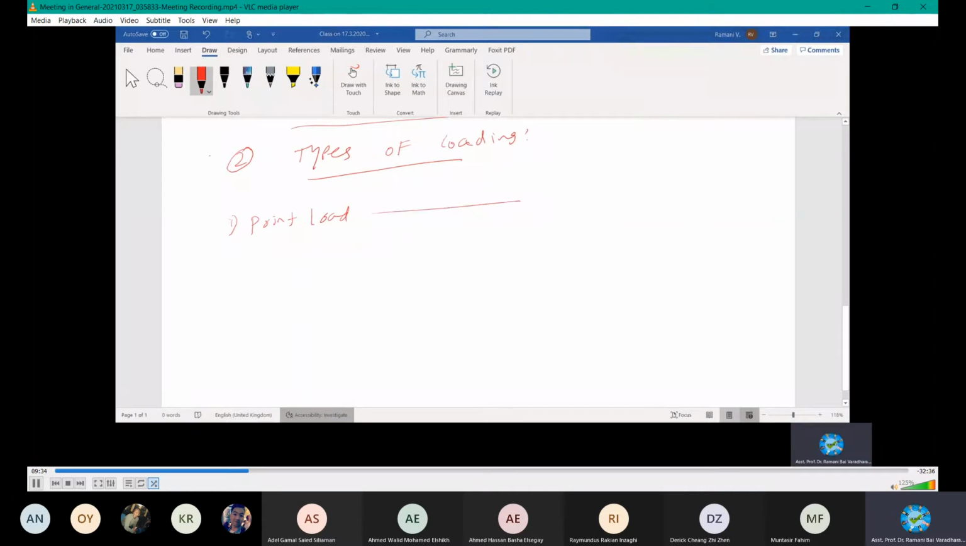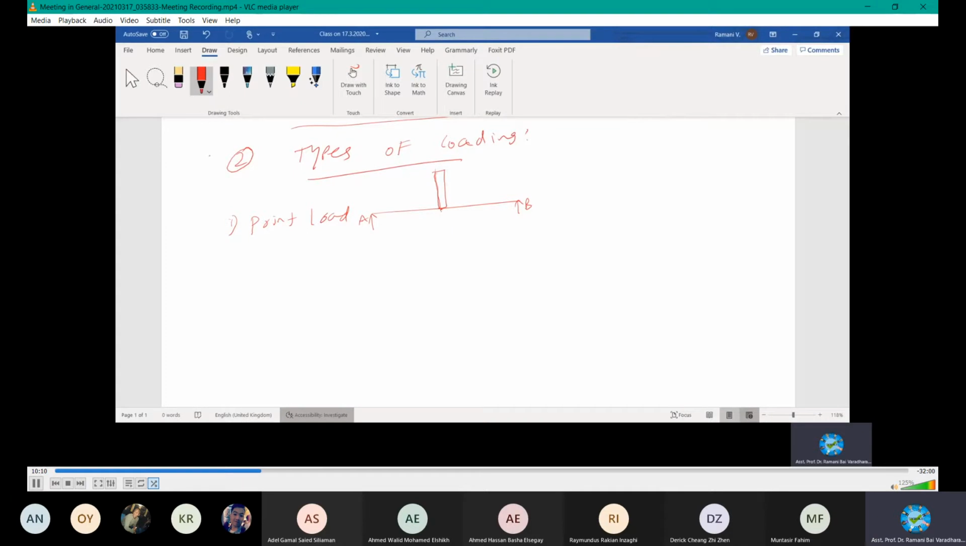Point load, like this. If you take a simply supported beam, it is loaded at a point. Imagine AB is a beam, and there is a column supported at the middle of it. Then it's called a point load, equal to the weight of the load coming over the column, resting at this point in AB.